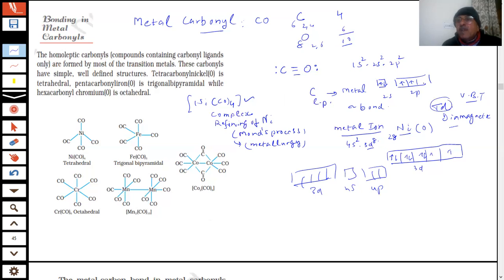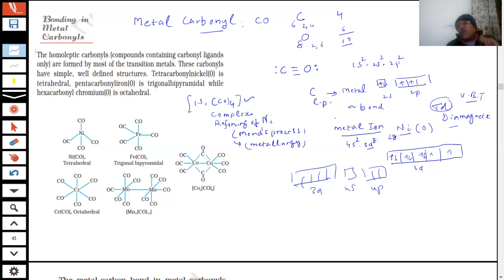So that will result in the formation of a pi bond. There is a sigma bond and there is a pi bond. Students, what we are saying is that the carbon is donating its lone pair of electrons to the vacant orbitals of the central metal. At the same time, the central metal has electron pairs which it can give. One bond is sigma, the other will be a pi bond, so they can form a pi bond.